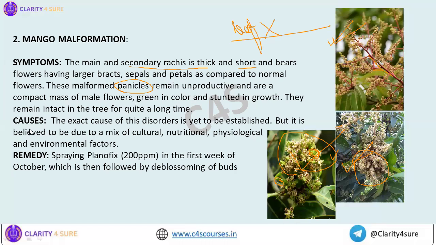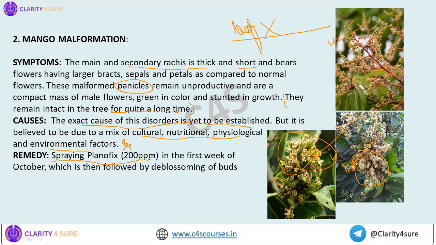Then next, in case of mango malformation, what is the reason? The exact cause of this disorder is yet to be established, but it is thought that a mix of cultural, nutritional, physiological, environmental, and sometimes even genetical factors are responsible for this malady. Another very typical thing is that these inflorescences remain intact in the plant for a very long time. So what is the remedy?